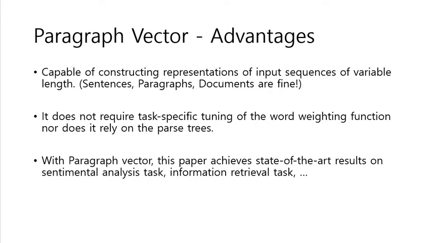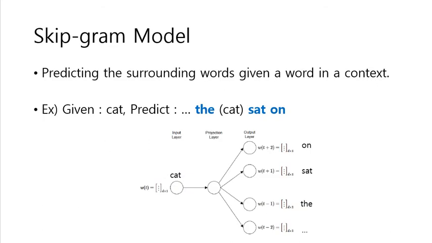And we will explain how paragraph vector can represent context as a fixed length vector. First, we need to know the authors got inspiration from two papers, skipgram and continuous bag of words. This paper just added a paragraph vector to their model. Both skipgram and continuous bag of words learn word vectors through sentence word sequences. But the two models predict different outputs.